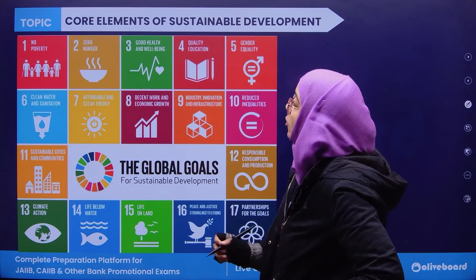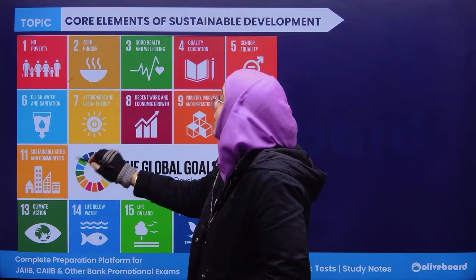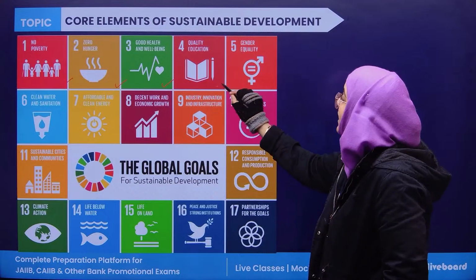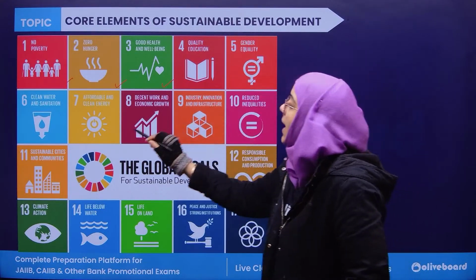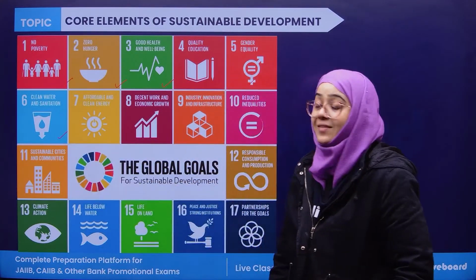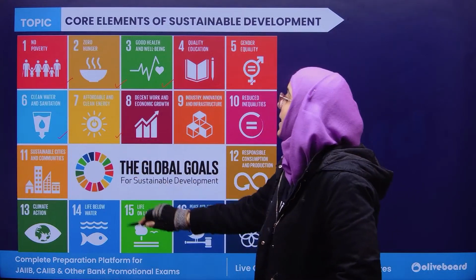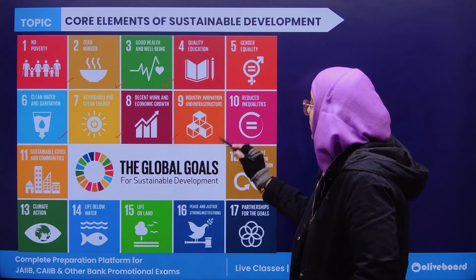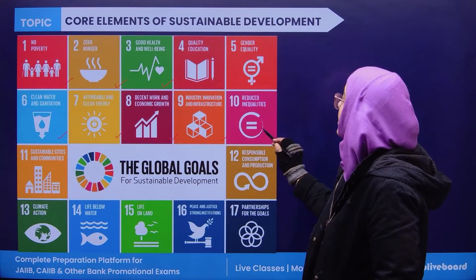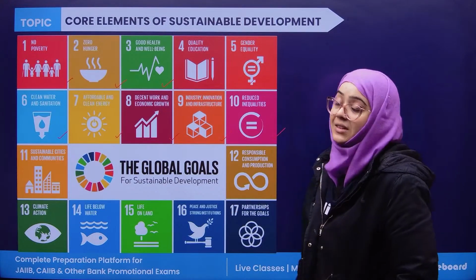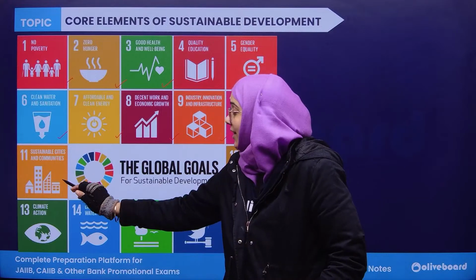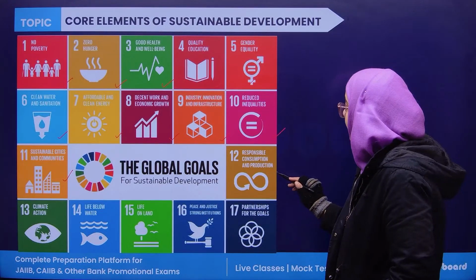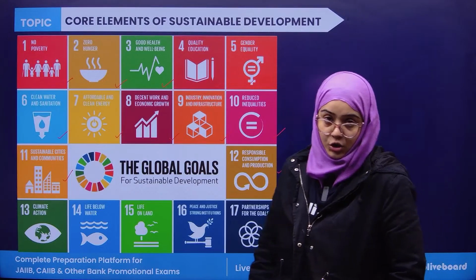What are these 17 goals? First, no poverty, zero hunger, good health and well-being, quality education, gender equality, clean water and sanitation, affordable and clean energy, decent work and economic growth, industry, innovation and infrastructure, reduced inequalities, sustainable cities and communities, responsible consumption and production.